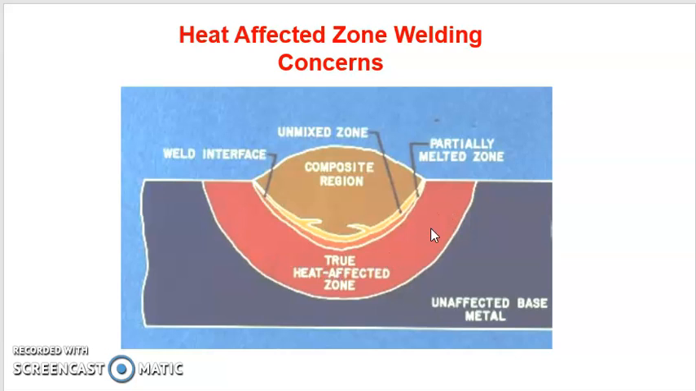The heat of the melt zone affects this region and it leads to microscopic and metallurgical changes. This is called the heat affected zone. And lastly we have the unaffected base metal.